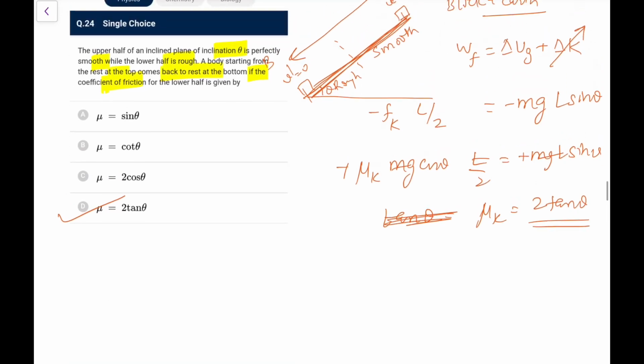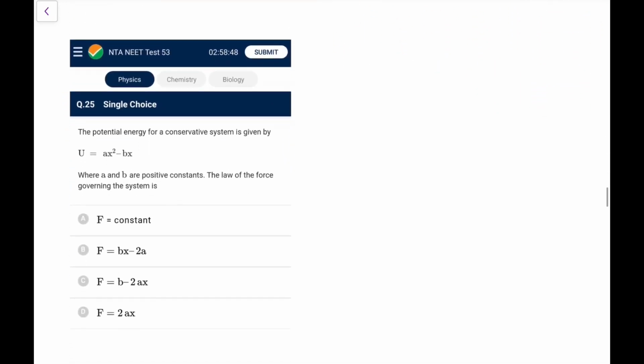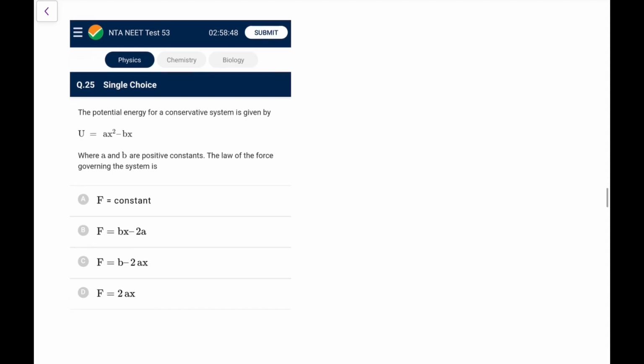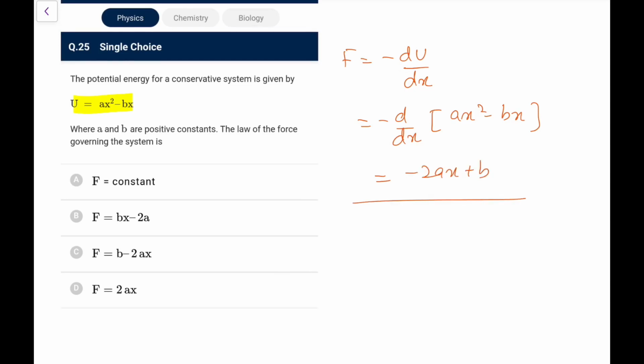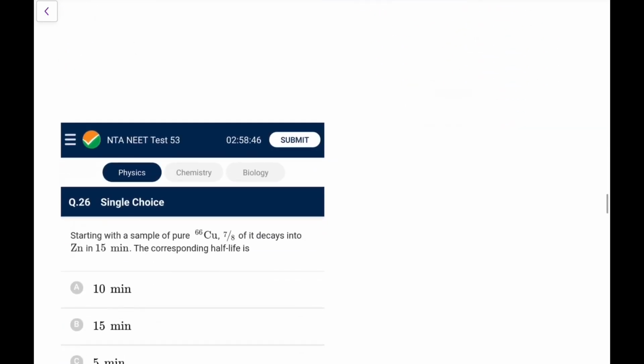Now you can do it by applying the third equation of motion two times for the two halves, but I have done it by the energy method. Now the potential energy for a conservative system is this much, A and B are positive constants. For the law of force governing the system, you know force is minus dU by dx. You know all this. So minus d by dx of U, which is a x square minus b x. So this is 2ax minus b, so that becomes minus 2ax plus b. So this is option C. So it's again an easy one, direct application.